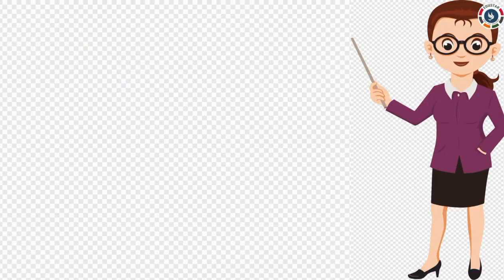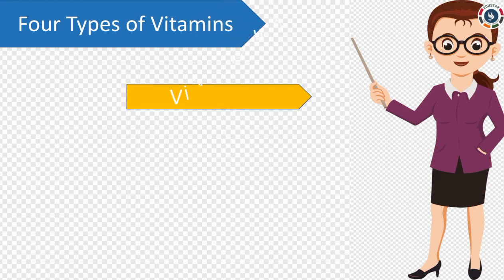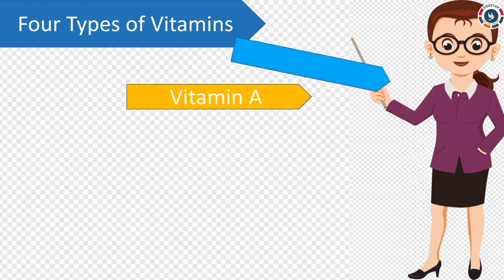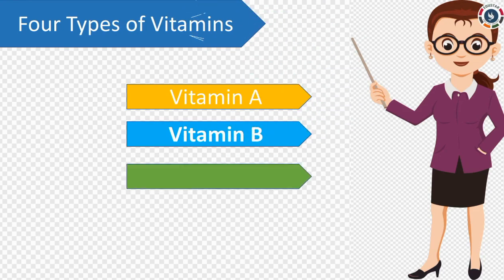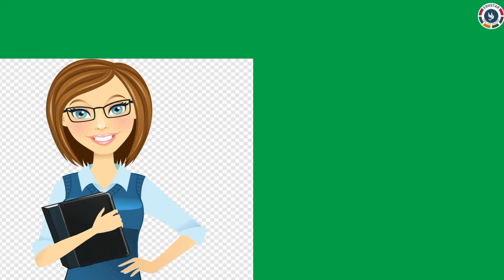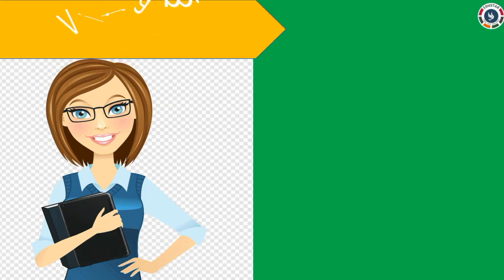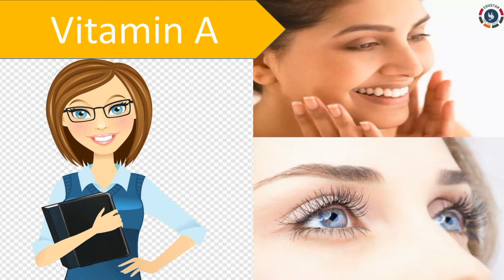Our body needs the following 4 important vitamins to protect ourselves from diseases: Vitamin A, vitamin B, vitamin C and vitamin D. Now we are going to see about vitamin A. It keeps our skin healthy and is good for the eyes also.